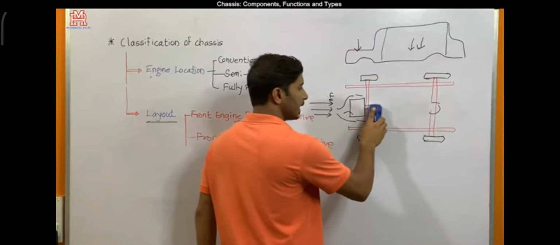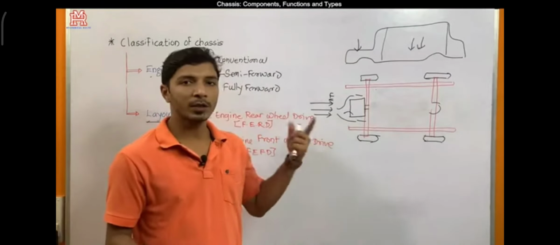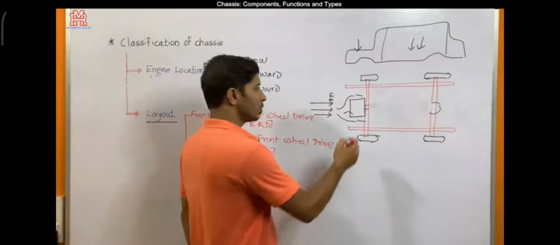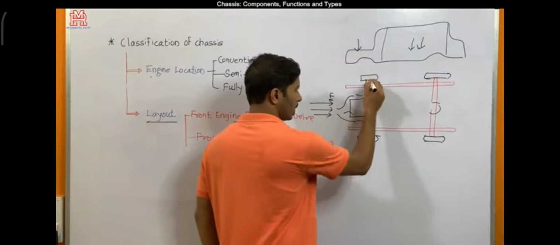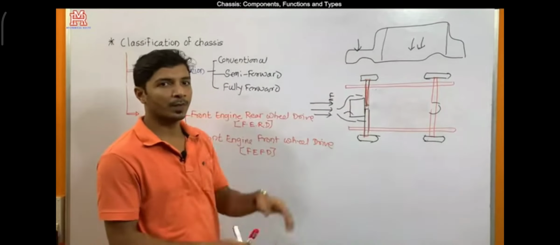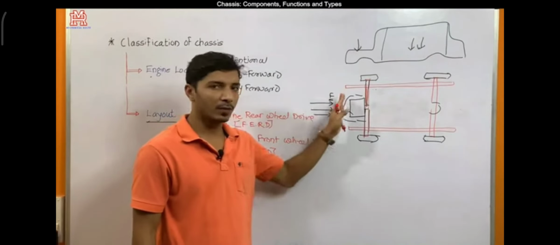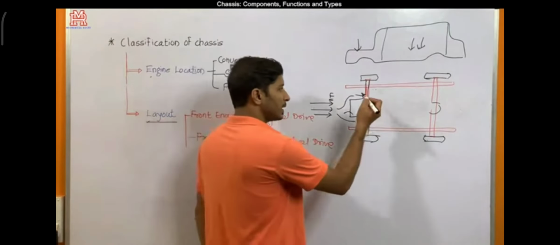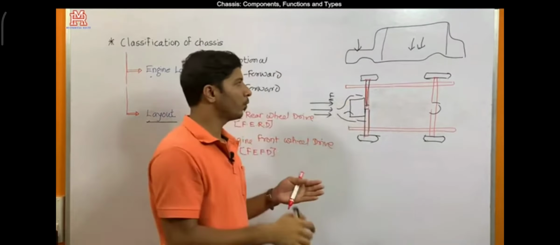In this case, the rear wheels are freely rotating and the power is given to only the front wheels. So power will be given to the front wheels, maybe in this way. So, front engine, front wheel drive. One of the most important advantages of this front engine, front wheel drive is that this drive is capable of lowering the floor height.